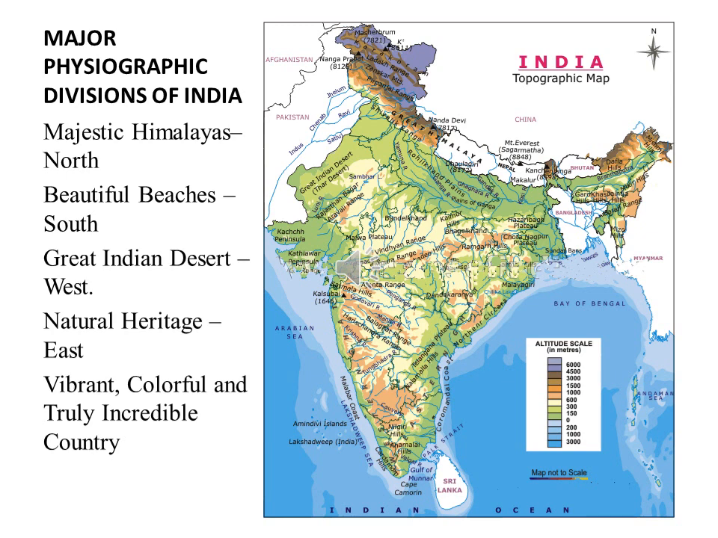Then the Great Indian Desert in the west, and some natural heritage sites in the east. Not only in the east, you can find many artificial heritage sites along with natural heritage sites all over India. India is a vibrant, colorful, truly incredible country. Incredible means you can't believe it, that much beauty of country was India.